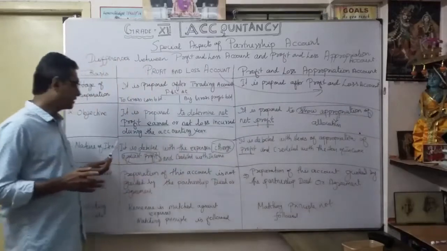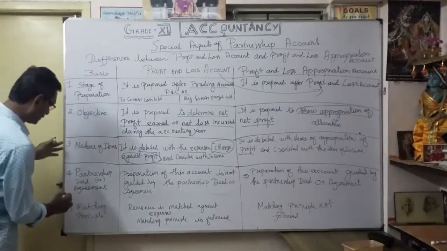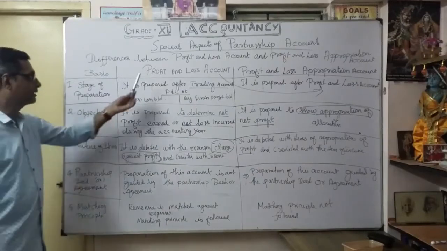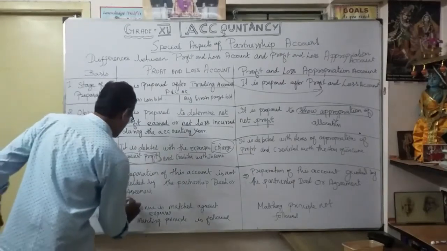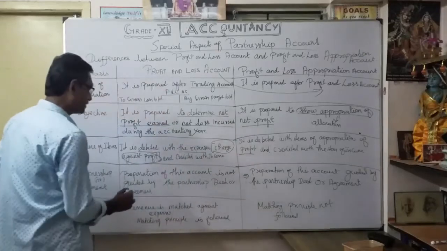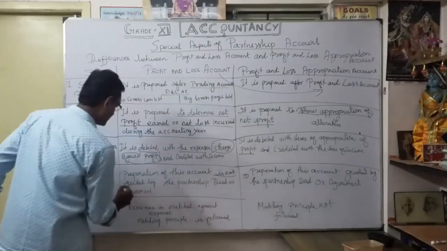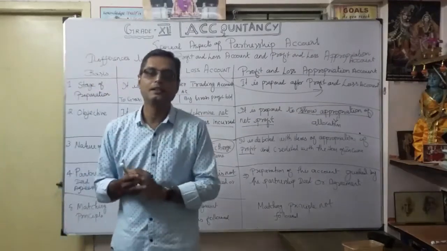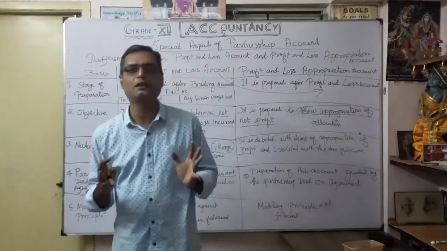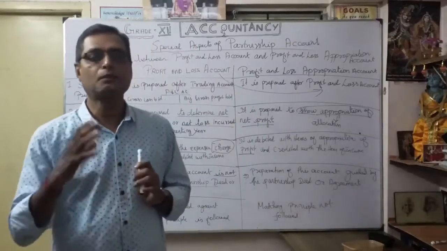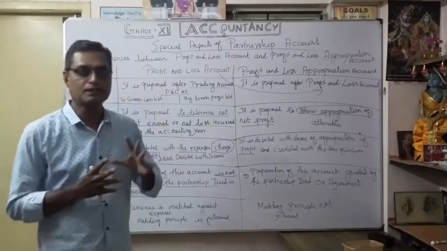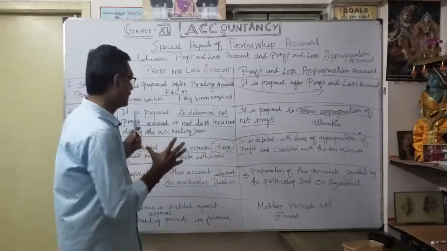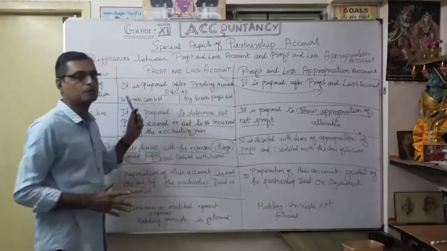That's our third point, nature of item. The fourth one is whether we are going to follow any partnership deed or agreement. In a profit and loss account, the preparation is not guided by any partnership deed. So what is a partnership deed? You know very well, it holds all the information related to the partners, their details and descriptions. With that, they are not guided on how to prepare the profit and loss account.